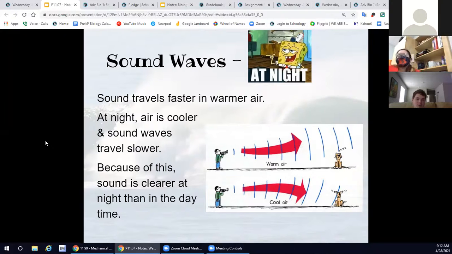During the day, the air is warmer, so sound travels upwards and you can't really hear those sound waves as well as you can at night when the air is cooler and the sound waves are traveling down. So it's a lot better to hear sound at night than in the day.